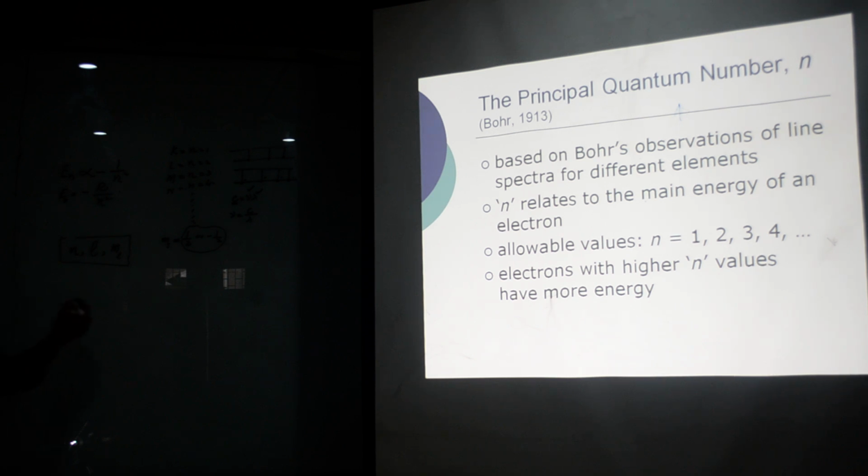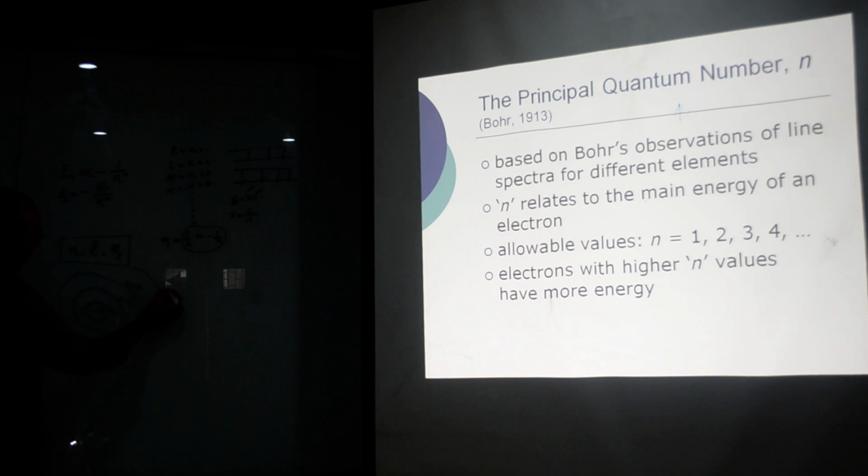For example, if I take an electron round the nucleus, n is equal to 1, it will have one value of energy. This is an electron in this orbit for which n is equal to 2, it will have more energy. Similarly, when the electron is here, n is equal to 3, it will have still more energy, and when n is equal to 4, still more energy.